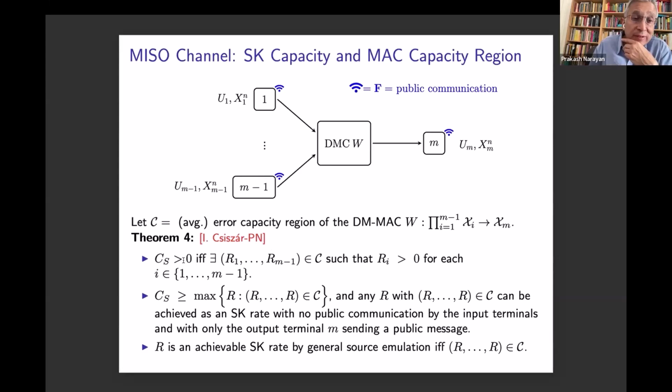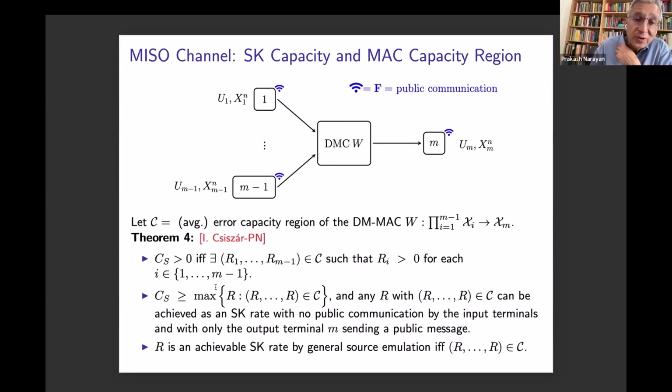The secret key capacity is positive if and only if we have rates R1 through Rm-1 corresponding to the m-1 input terminals in the capacity region such that each of these Ri is positive. In other words, the secret key capacity for this model is positive if and only if the average error capacity region of this discrete memoryless multiple access channel has a non-empty interior.